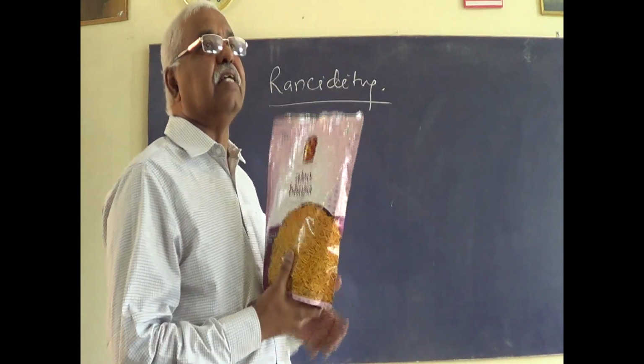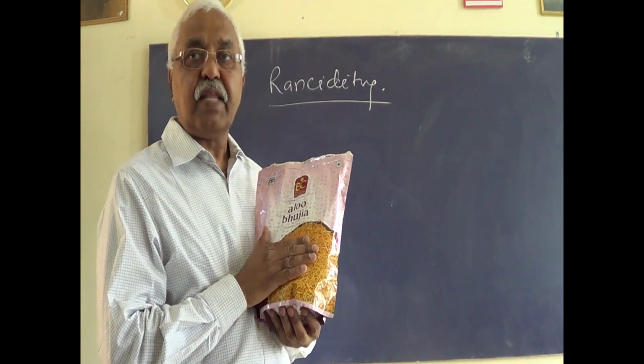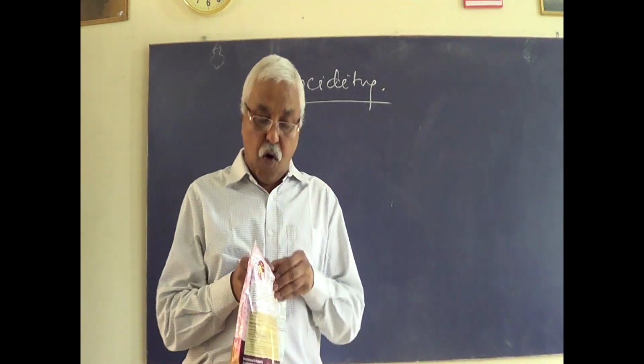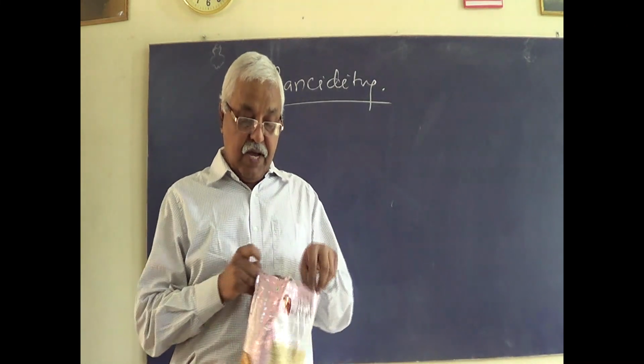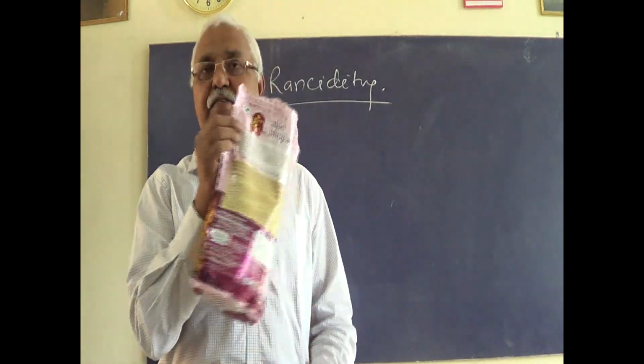So these eatables contain oil and fats. These fats get oxidized in the presence of oxygen. When you open the packet, it comes in exposure to oxygen and you leave it.